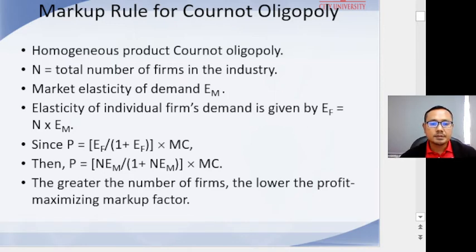Fortunately, we can also provide a simple pricing rule that managers can use in Cournot oligopoly. Suppose an industry consists of N Cournot oligopolists, each having an identical cost structure and producing a similar product. In this instance, the profit-maximizing price in Cournot oligopoly is given by a simple formula.